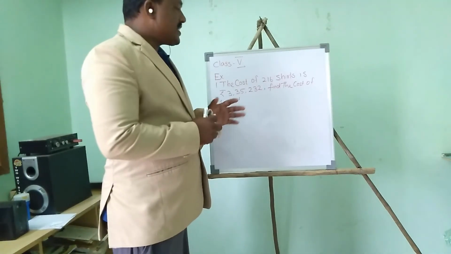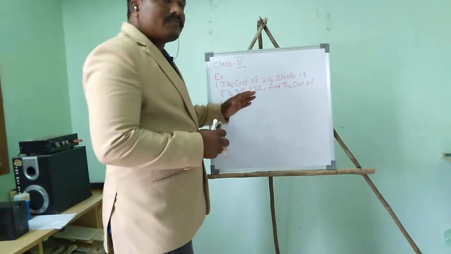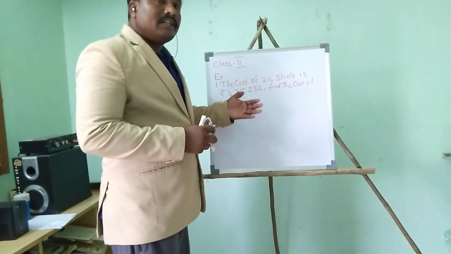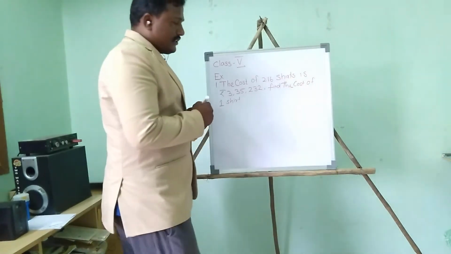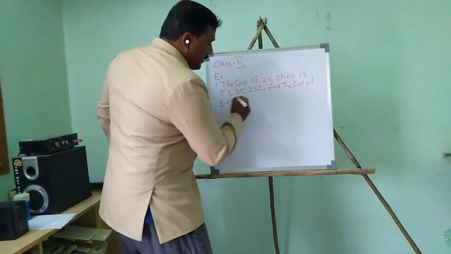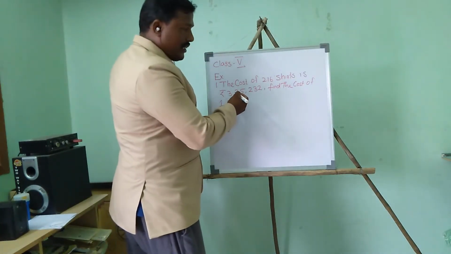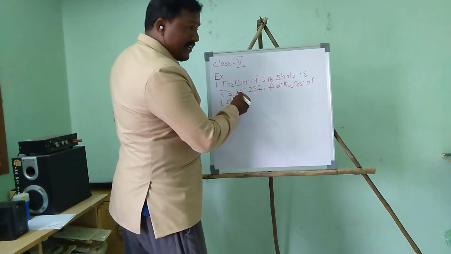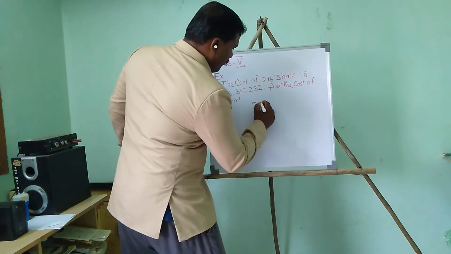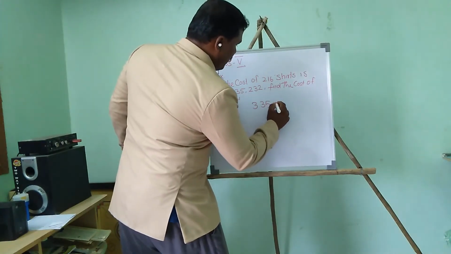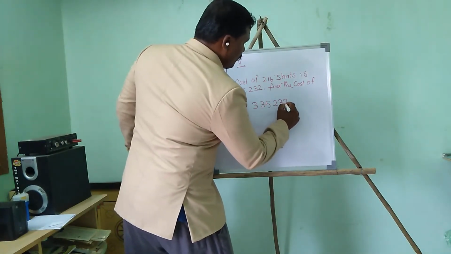Now let us see how to find the single t-shirt cost by division. Please see, I will write the big number, the dividend: 3 3 5 2 3 2.